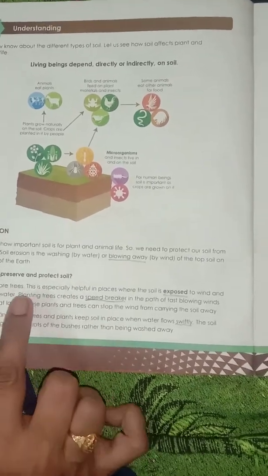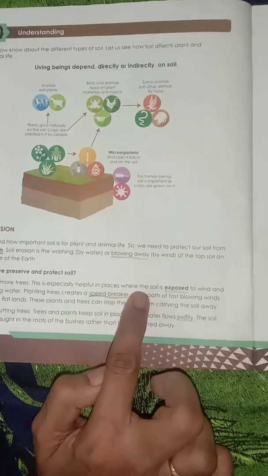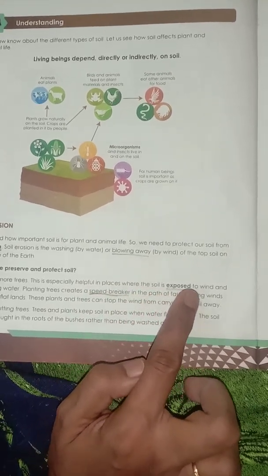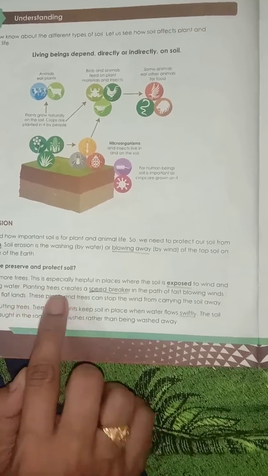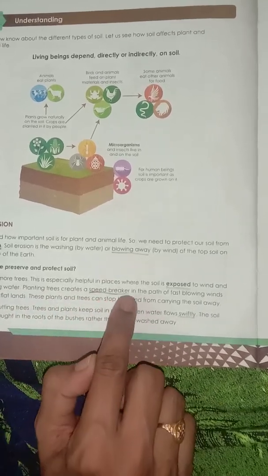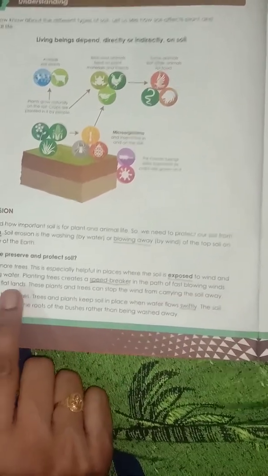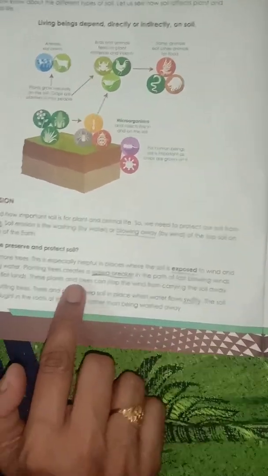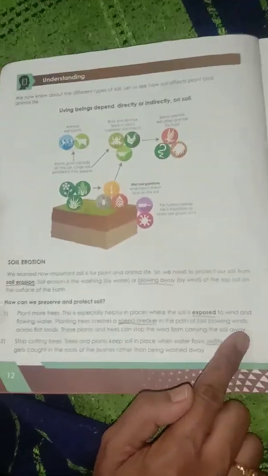Plant more trees. This is especially helpful in places where the soil is exposed to wind and flowing water. Planting trees creates a speed breaker in the path of fast blowing winds across flat lands. These plants and trees can stop the wind from carrying the soil away.